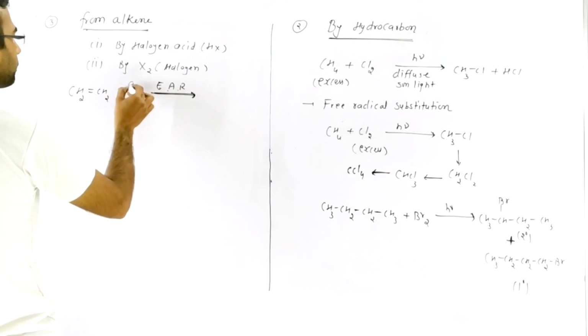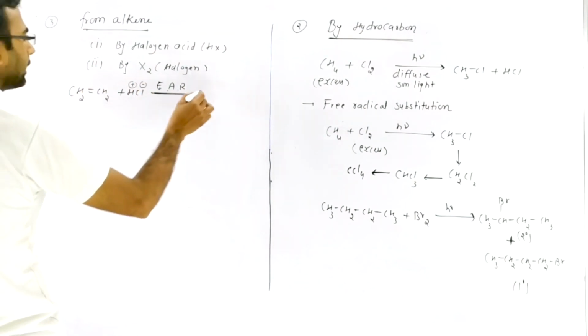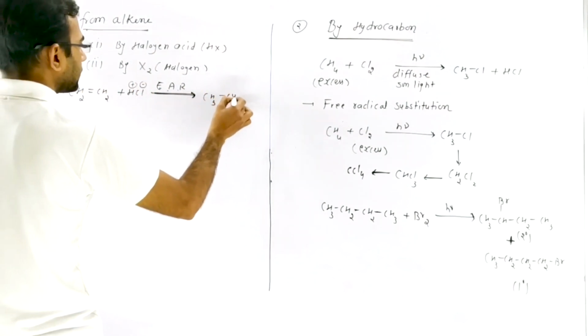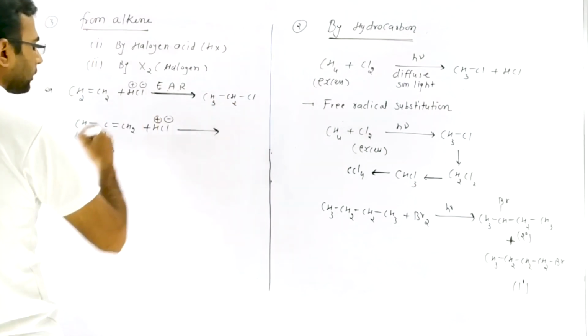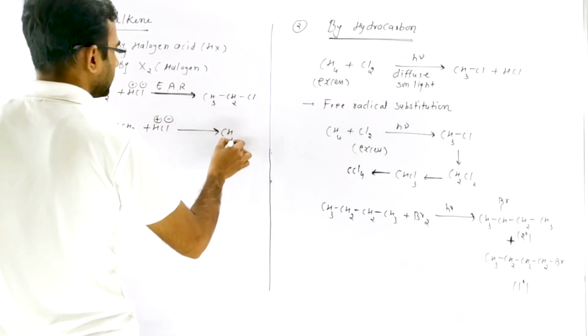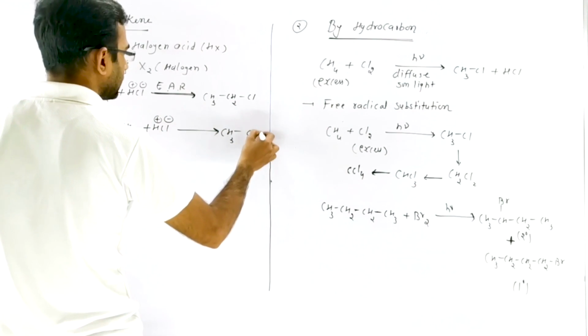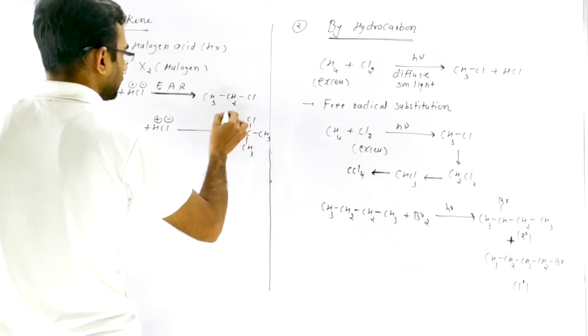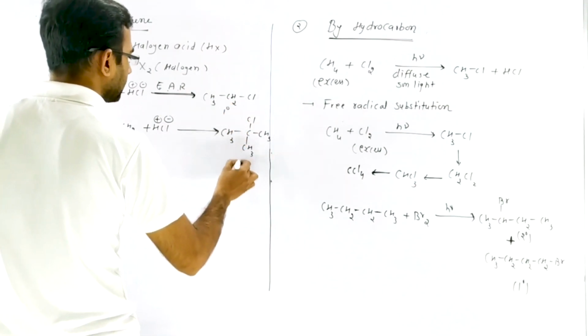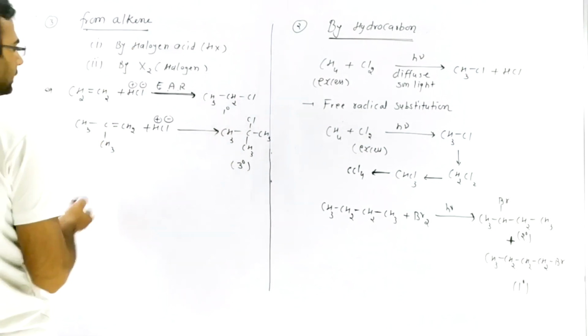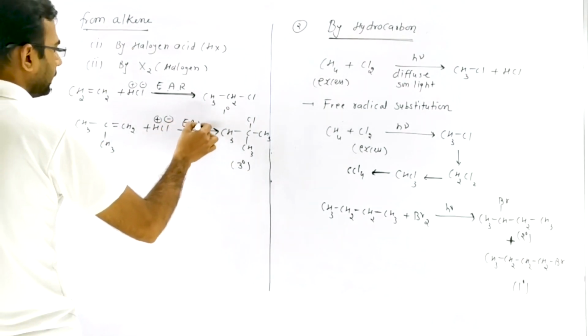It breaks down into H plus and Cl minus, first the electrophile attacks and it converts into CH3CH2Cl. The major product of the reaction is CH3CCl CH3 in the case of 3 degree halide, rather than 1 degree halide. So this reaction is also a type of EAR.